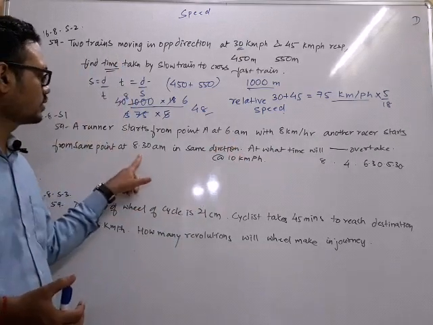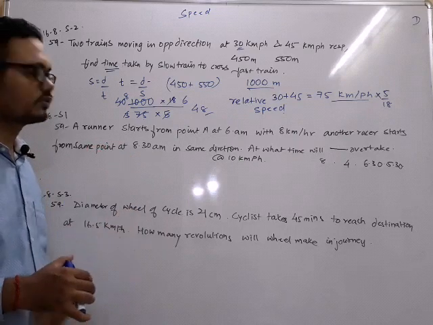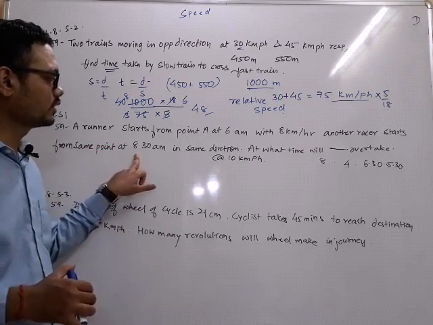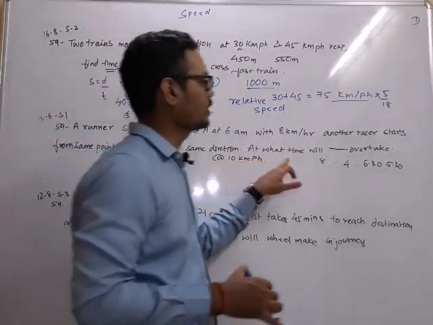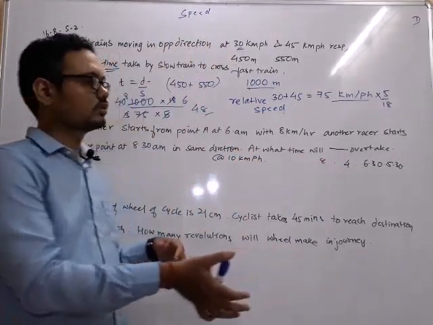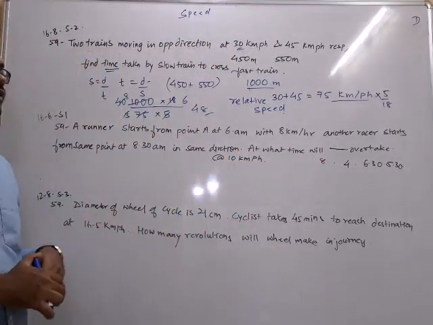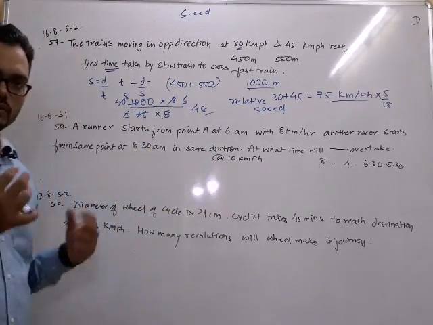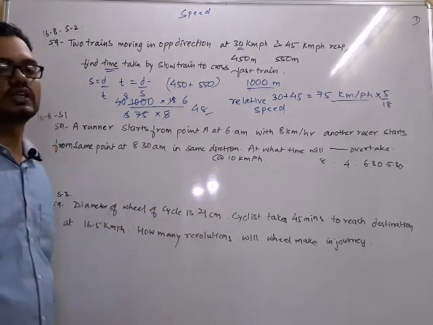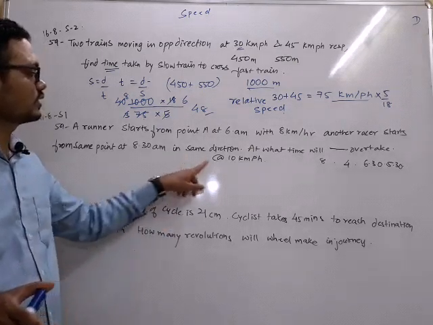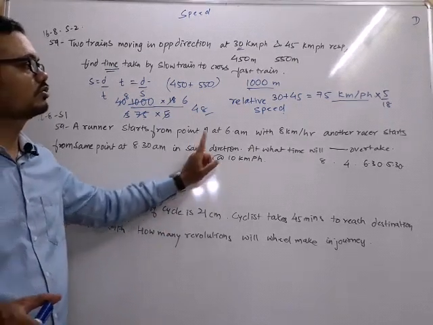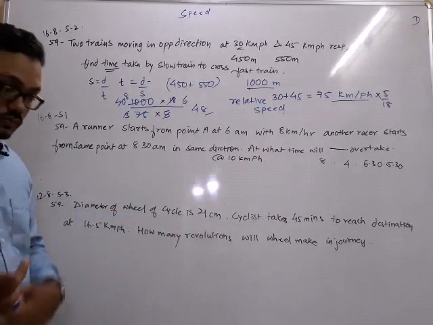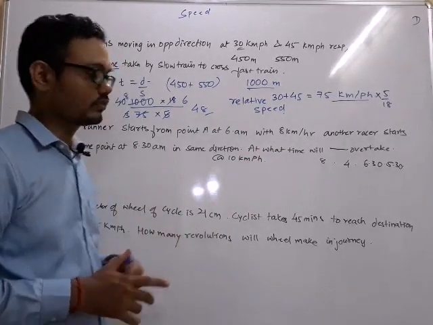Another runner waited for 2.5 hours and then started at 8:30 in the same direction. At what time will the second runner overtake the other one? Because the second one is running at 10 km per hour, no matter if the race is over, no matter if the day is over, because this is at a higher speed, it definitely has to overtake. So first thing, what is asked?